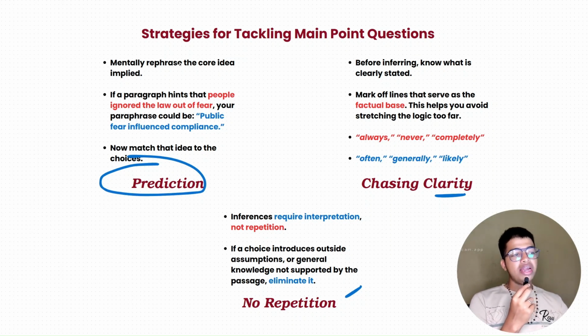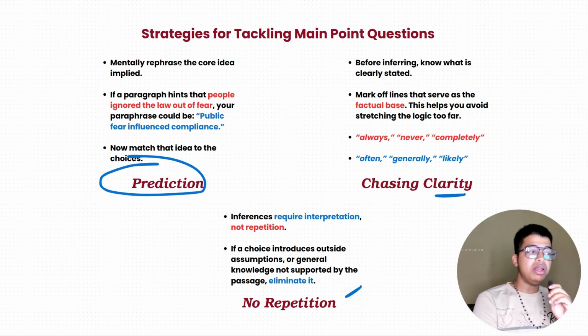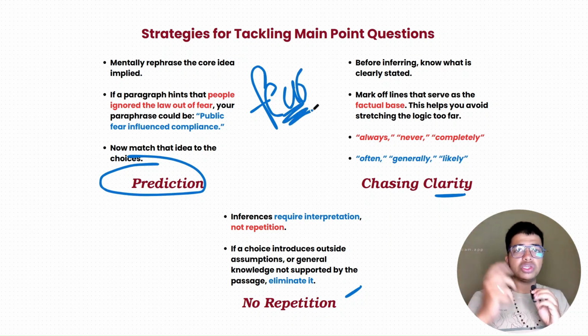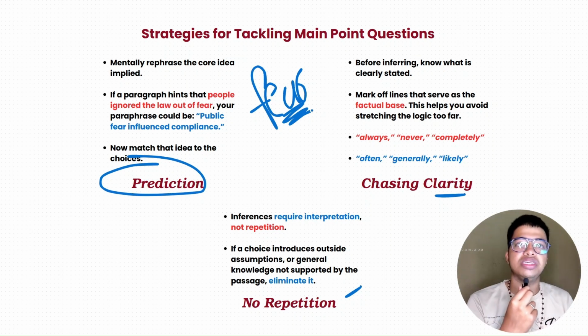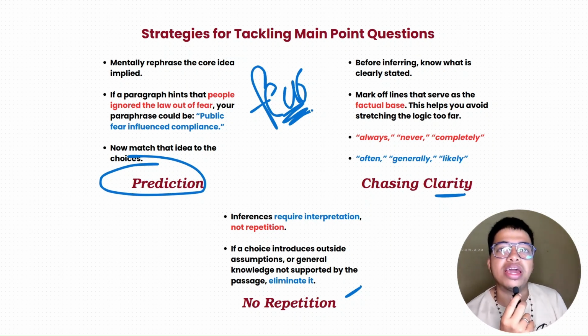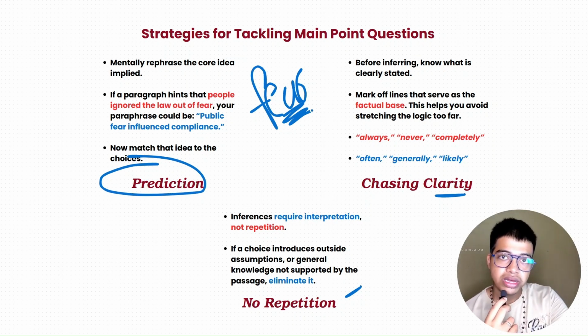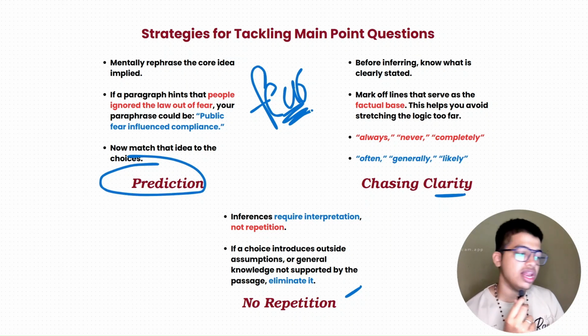In prediction, if the paragraph hints that people ignored the law out of fear, you need to infer how public fear influences compliance. If people are following the law because of fear, the inference is not how rigid the law is or how inglorious it is. The actual inference is how fear brings out compliance. That is something you infer from the very theme on which the lines are written, and between the lines.